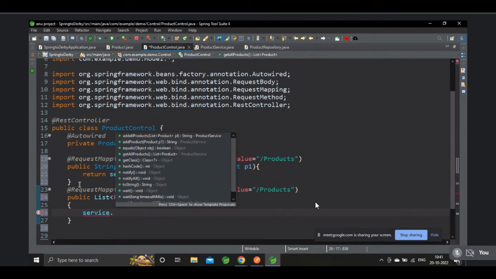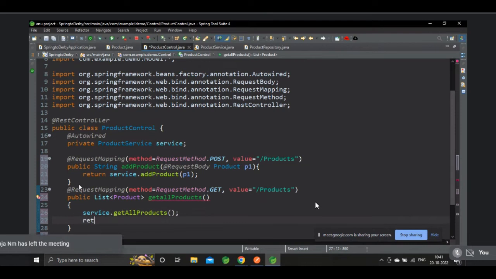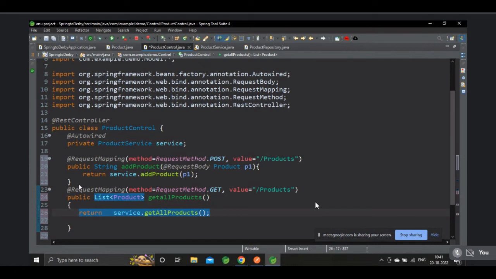Just type dot. Select get all products there. Okay, return this value. We have to return, na? Type the return in front of service only. That's it. Okay, save the code.